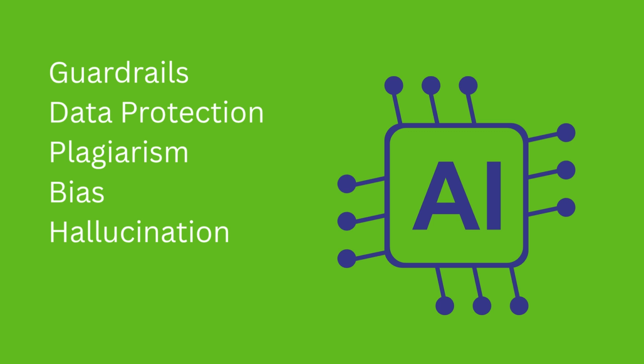And indeed, we really need to teach children all aspects around these ethics we've talked about. So the guardrails that are there to protect them and help them make sure they're not using AI and accessing material they shouldn't be accessing. They need to understand about data protection, keeping their own data safe and how to ensure their privacy. We need to ensure that they're not going to be plagiarizing their work, that they know how to use it, they understand where the lines are, and also understanding issues around bias as well. So not only do teachers need to know these things, but also as teachers and educators, we need to ensure that children are also learning these as well.